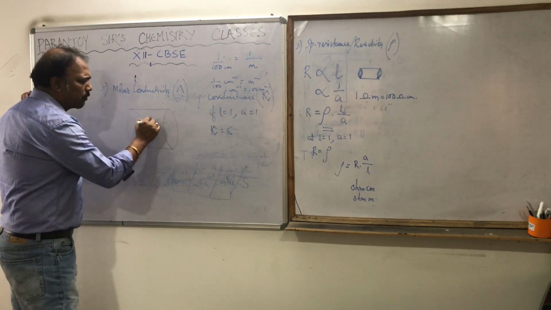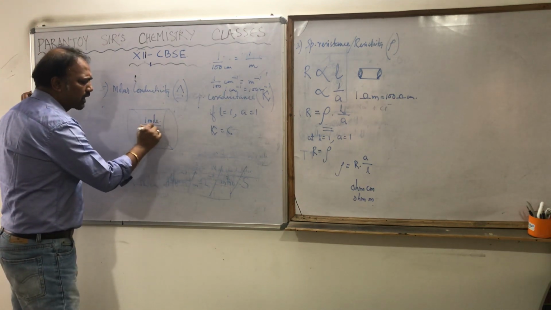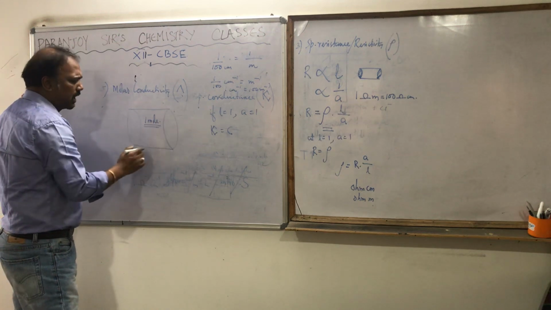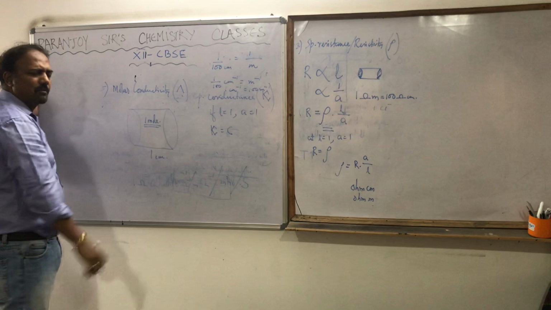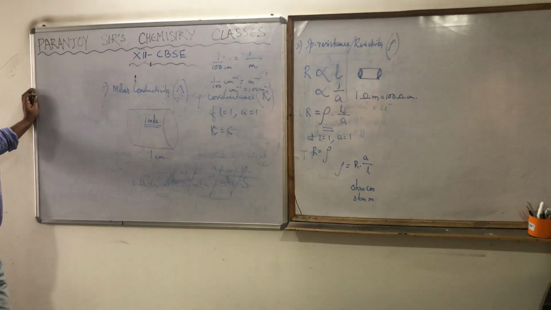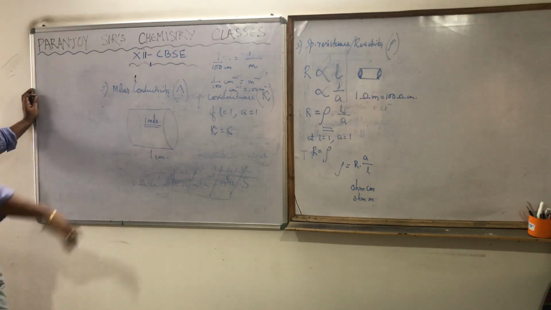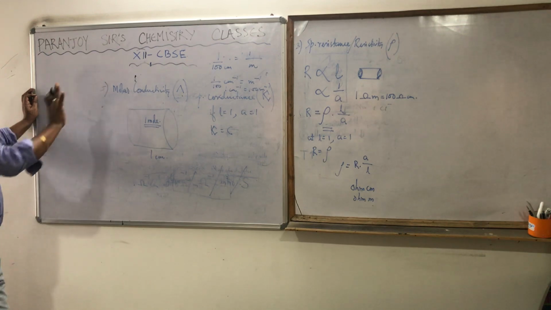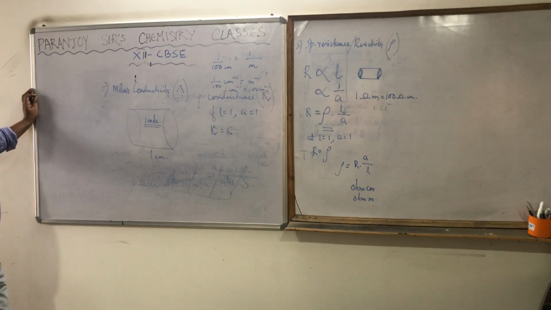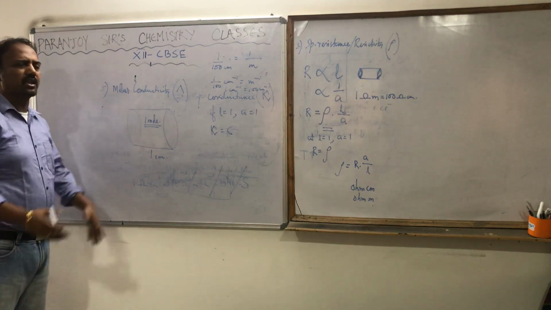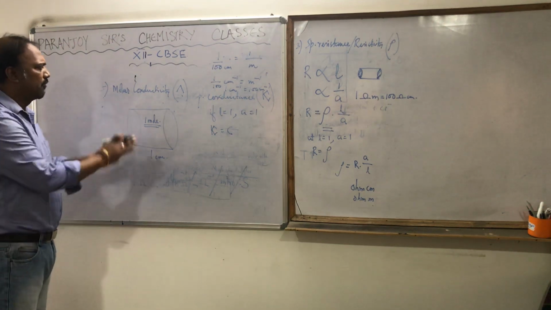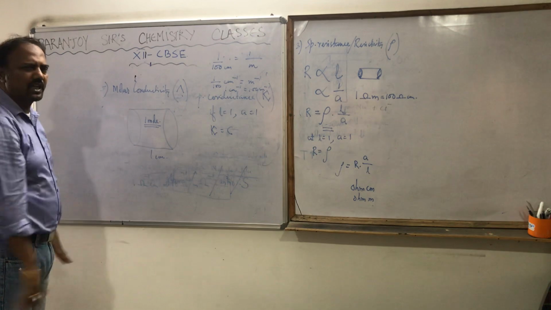We have to keep 1 mole of an electrolyte in between two electrodes, and they must be separated by 1 centimeter. If we measure the conductance of it, then it is called the molar conductivity. So what is molar conductivity? We will understand it better in the next class when we compare between these two. But at this moment you must have the basic idea of it.